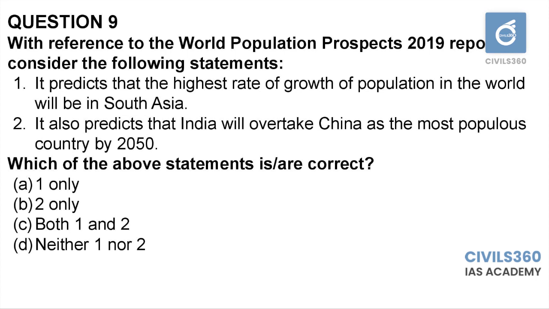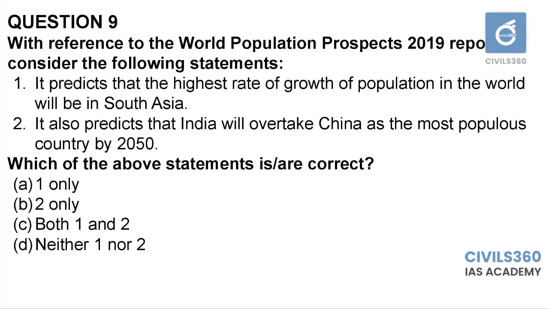Definitely in South Asia, the population explosion stage has already passed, and several states in India have reached the total fertility rate of about 2.1. So that means our population explosion stage is already over, and our rate of growth of population will not be the highest in the world. The highest in the world will be in the sub-Saharan region, where due to better medical care facilities, it is undergoing a population explosion stage.